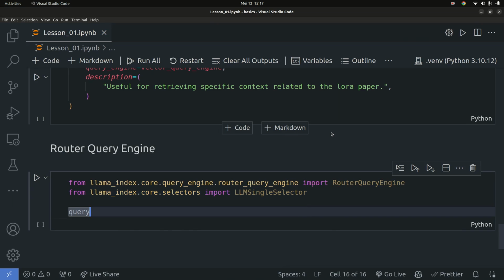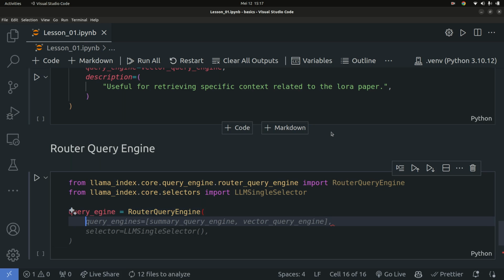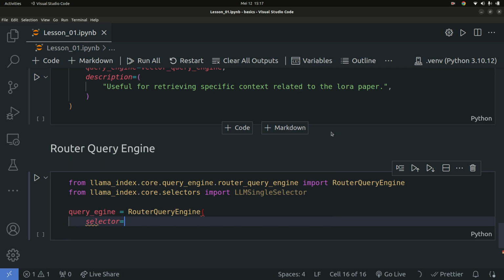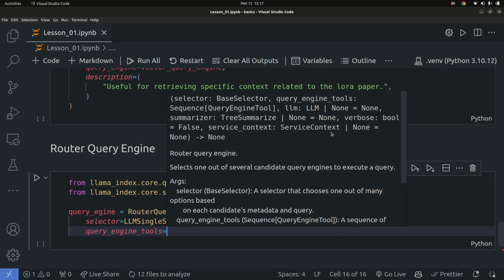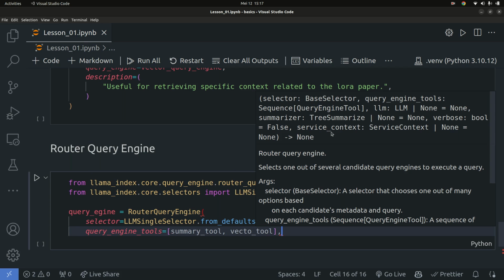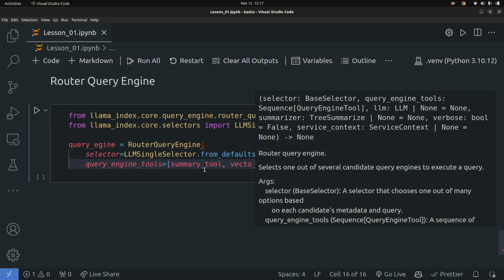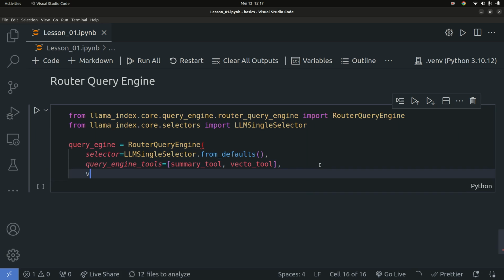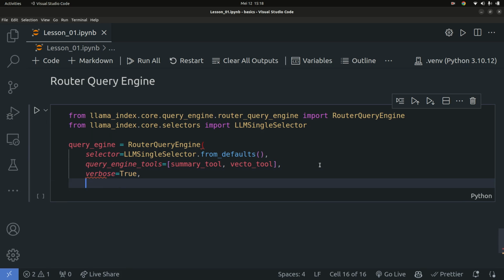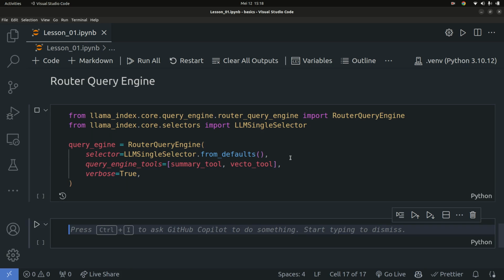Okay, so we're going to say query_engine is going to be equal to the RouterQueryEngine. You're going to pass in the selector, and the selector is going to be equal to the LLM selector that we specified, and I'm going to say dot from_defaults and then pass in that. That's all we want to do. You're also going to specify the query engine tools. You're going to have a list of tools: the summarization tool and the vector tool as well. Good. And once we have that, you can also specify verbose to be either true or false in case you want to verbosely see what's going on. So that's basically what you need to create the router query engine.